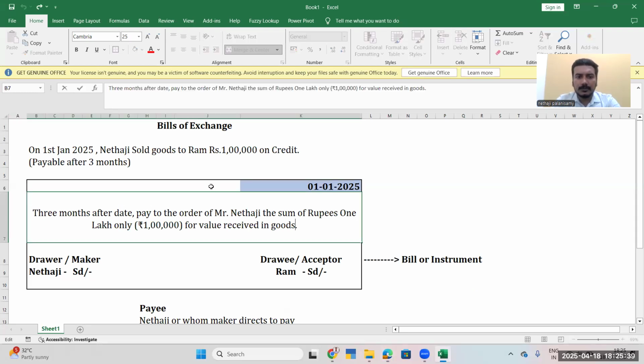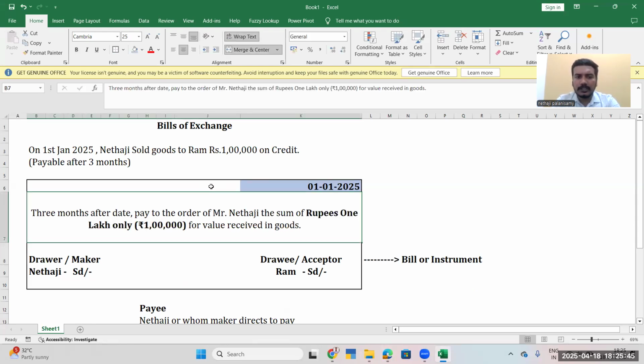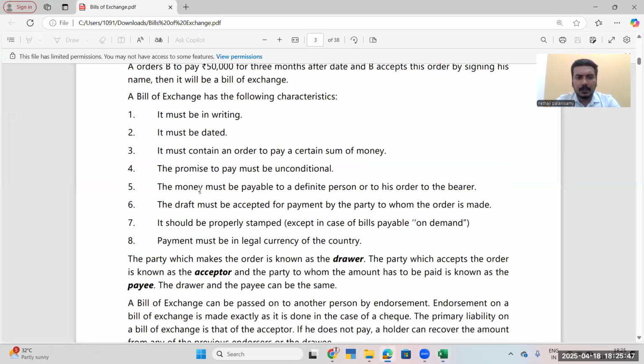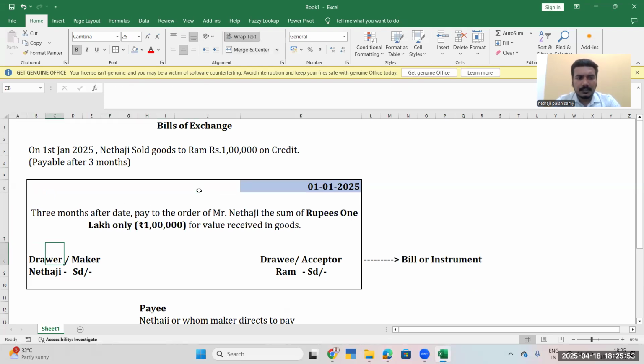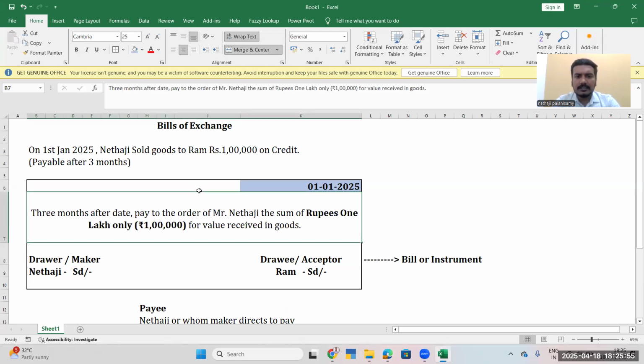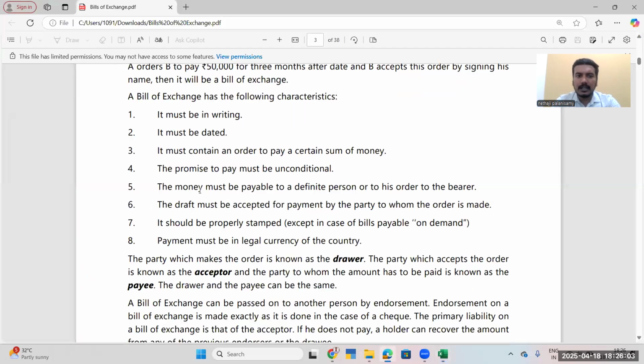Whether the sum of money is certain or not, yes. In our example, the amount is 1 lakh rupees. The promise to pay must be unconditional. Once he signs it, it is unconditional. Before accepting, it can be conditional, but once he accepts it, it must be unconditional.